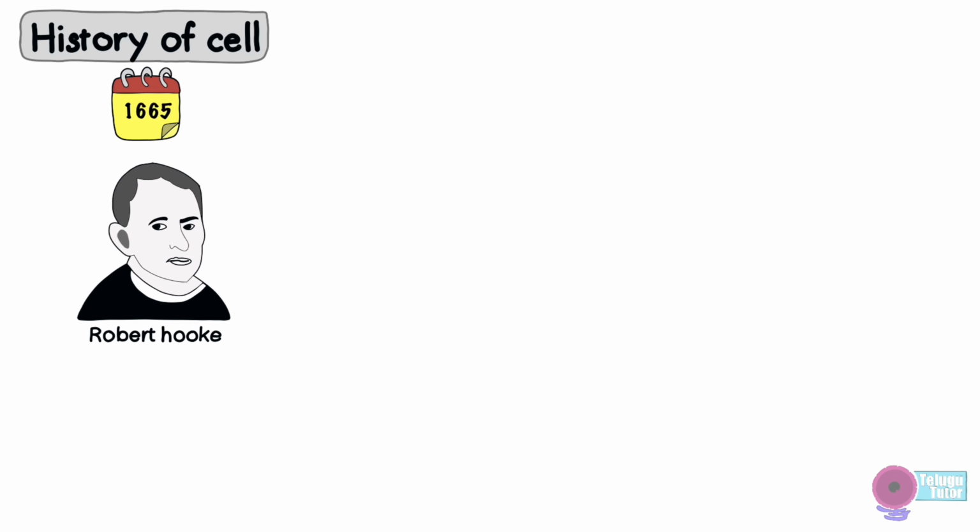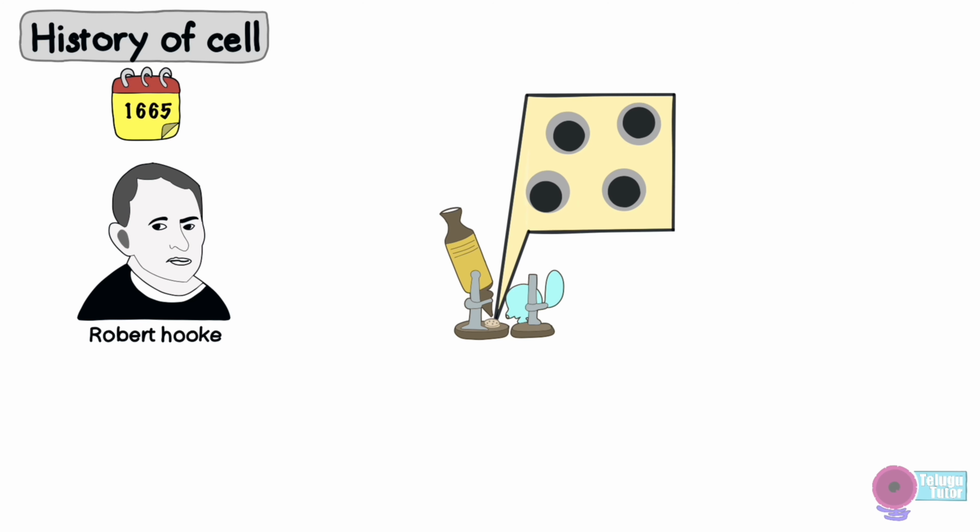After that, in 1665, an English scientist called Robert Hooke improved the already existing compound microscope and achieved a better magnification. And this is how the microscope looks. When he placed thin slices of cork under his microscope, he observed that the cork is made up of small room-like structures like in a honeycomb. He called them cells.